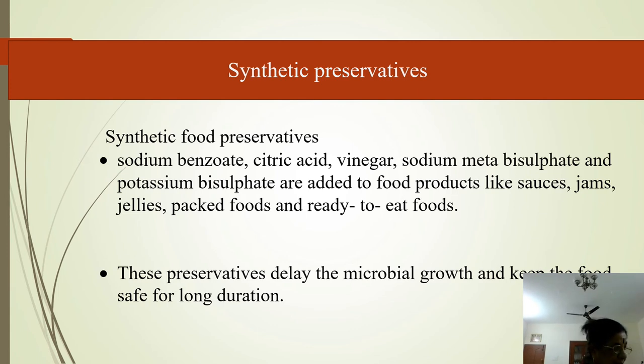Then refrigeration and freezing, we have already seen, just recollecting the points. Most microbes need an optimum temperature to grow and multiply. Cooling food makes them inactive and also slows down their growth and multiplication.